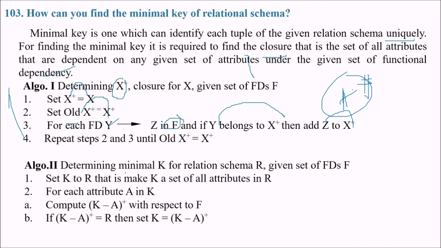We also have one more algorithm, to determine the minimal key for relation schema R, given a set of functional dependencies F. Set K to R, that is, make K the set of all attributes of R. For each attribute A in K, compute the closure of K minus A with respect to F. If the closure of K minus A is equal to R, then set K to K minus A.